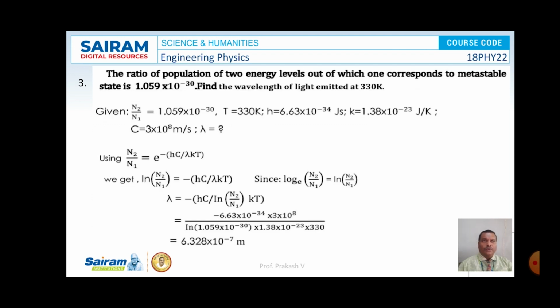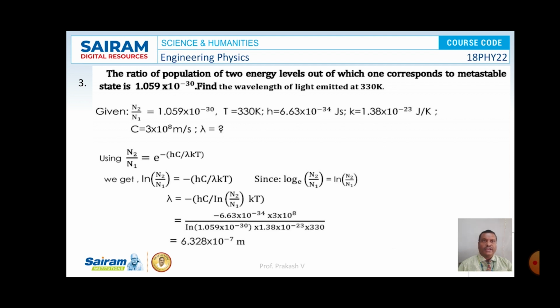The ratio of population of two energy levels, out of which one corresponds to metastable state, is 1.059 × 10^-30. Find the wavelength of light emitted at 330 Kelvin. So here N2 by N1 is equal to 1.059 × 10^-30, and T is 330 Kelvin, and h is 6.63 × 10^-34 joule second, and k is 1.38 × 10^-23 joules per Kelvin, and c is 3 × 10^8 meter per second.